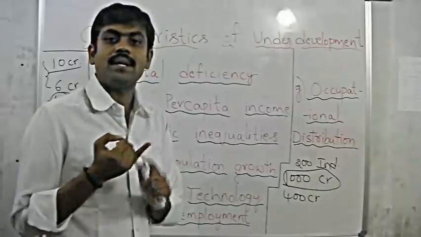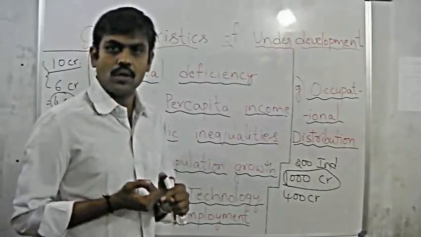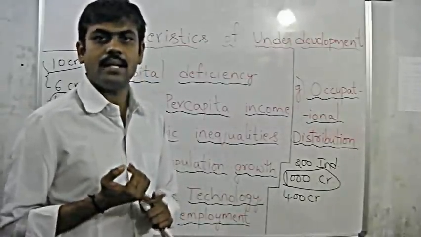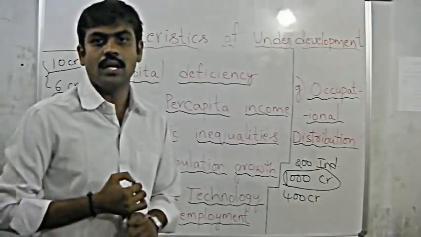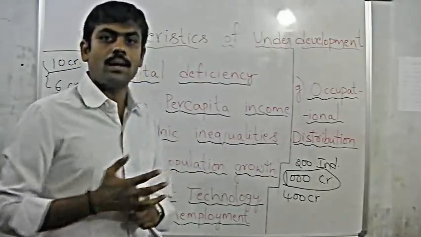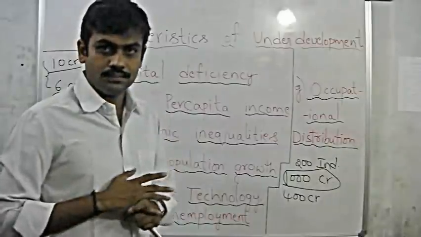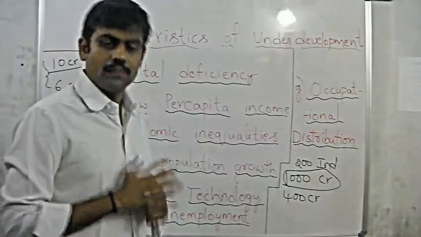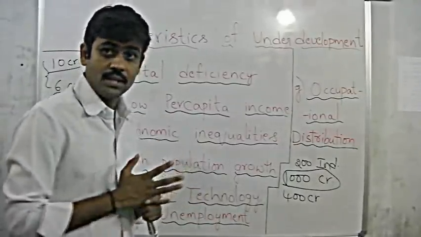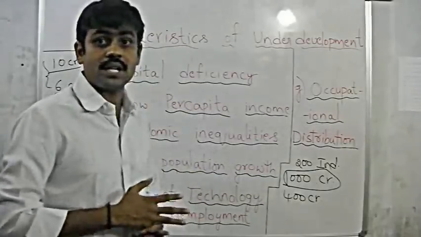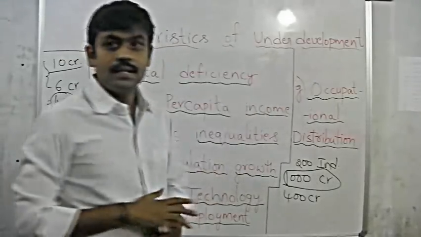One, capital deficiency. Of course, forgive me, I should not say that about India, but about underdeveloped economies, because India is a developing economy almost reaching the developed stage. Unfortunately, we are also facing the same problem. But this is very severe in those countries which are underdeveloped.